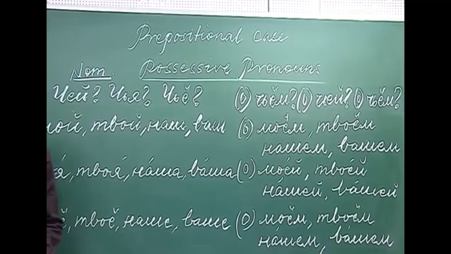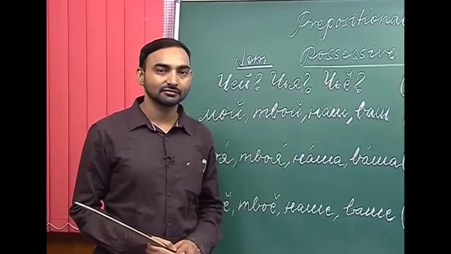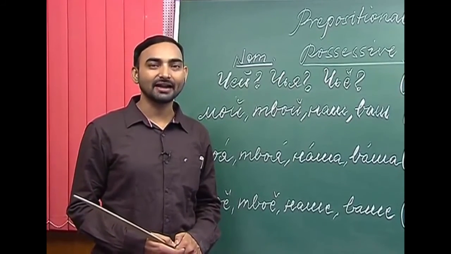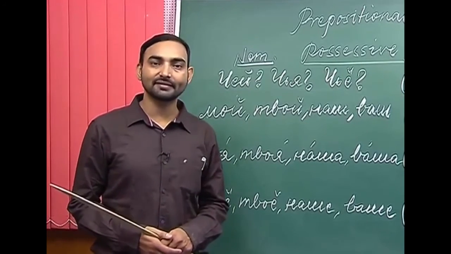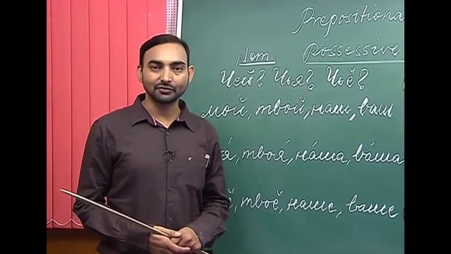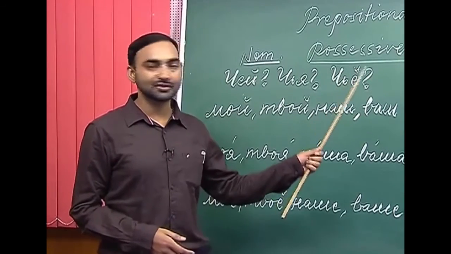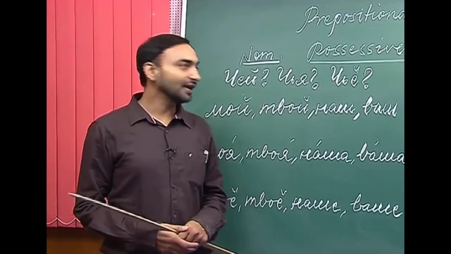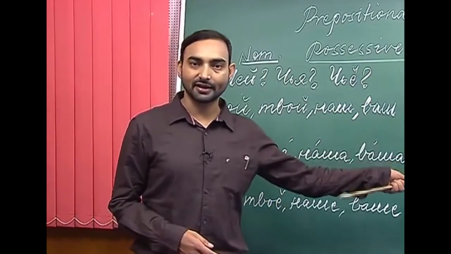As you can see, I have not written его, её and их here. Его is his, её is her and их is theirs. These are also possessive pronouns, but these possessive pronouns do not change their forms in the prepositional case. So this is how we make the changes to the possessive pronouns in the prepositional case.